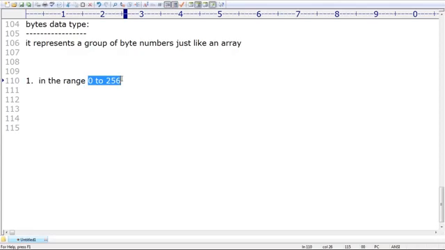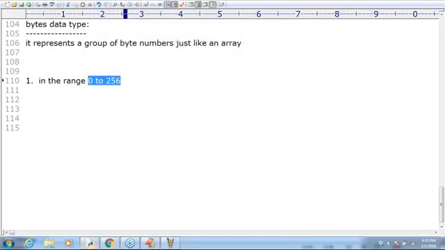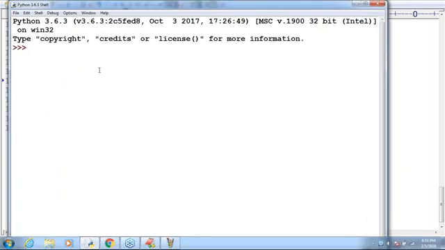That's why a group of such type of values, you can happily define as bytes data type, no problem at all. Sir, just have a look once. I told already, just observe a bit carefully. I'm taking x is equal to 10, 20, 256, 258. It is not bytes type. Now I'm taking b is equal to bytes of x.